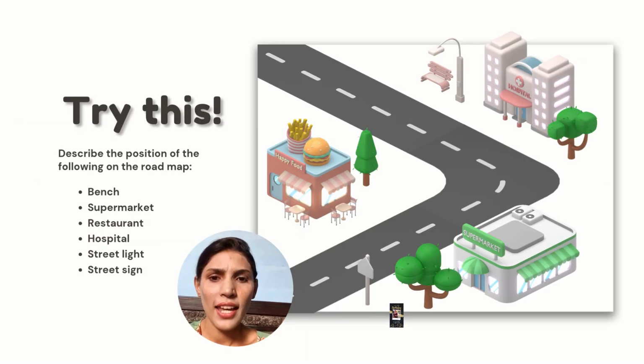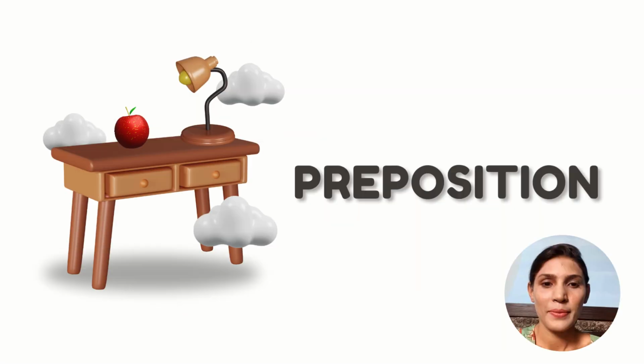This is an activity for you. Describe the preposition of the following on the road map: bench, supermarket, restaurant, hospital, street light, street sign. By analyzing this picture, you will be able to understand the appropriate use of the preposition. This is your brainstorming.